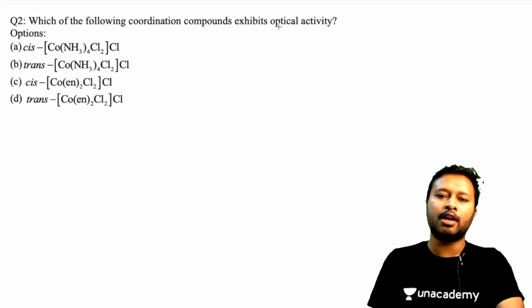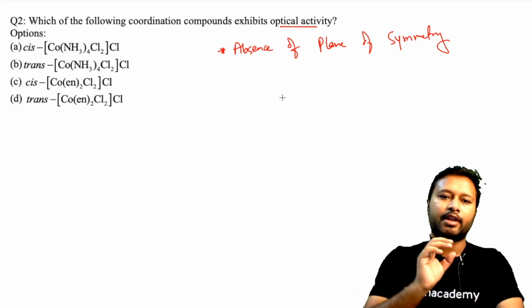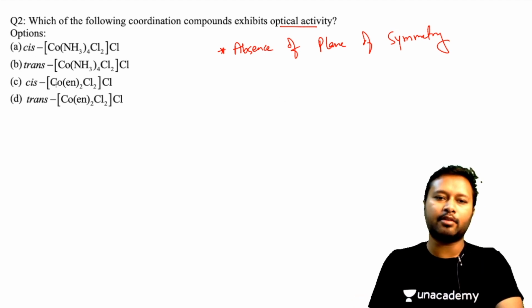Now in order to gain this optical activity, what is required over here is that there should be absence of a plane of symmetry. So plane of symmetry should not be present in the complex, okay. That should not be there in the complex. Let me make these complexes quickly. So the first one is your cis-[Co(NH3)4Cl2].